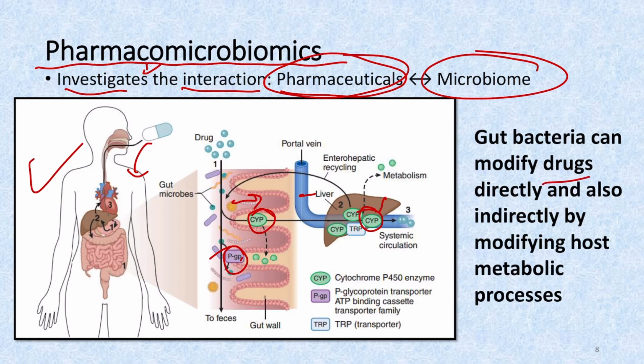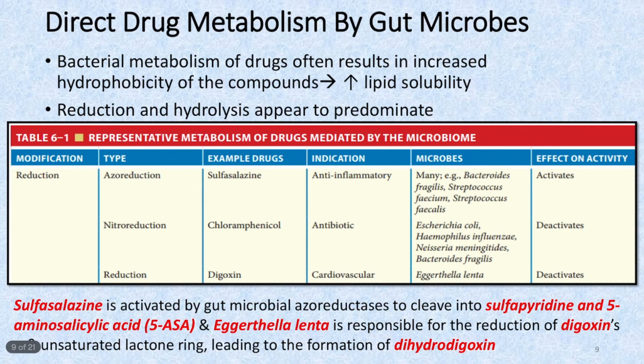So these are the several areas where the gut bacteria or the microbes can affect the drugs. They can either affect the metabolism of the drugs directly, or they can affect it indirectly by modifying the host metabolic processes. So they can affect the phase 1 and phase 2 reactions of the metabolism of drugs, or they can themselves directly metabolize the drugs. So, the direct drug metabolism by the gut microbes.